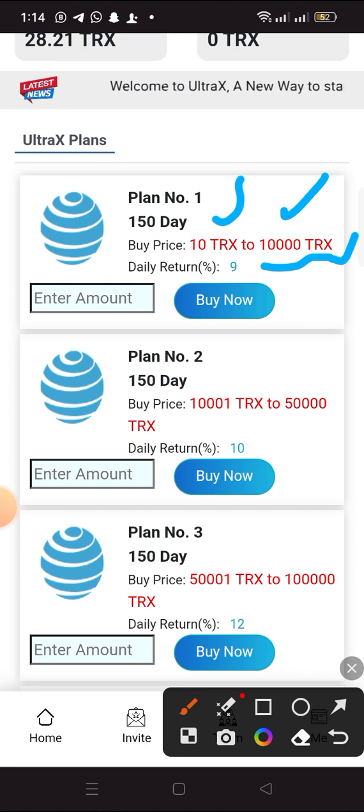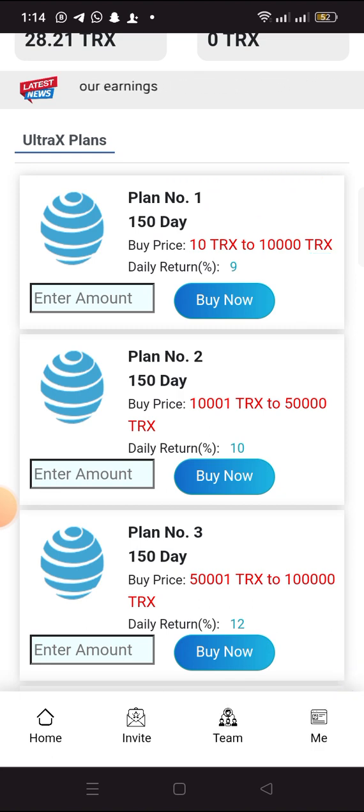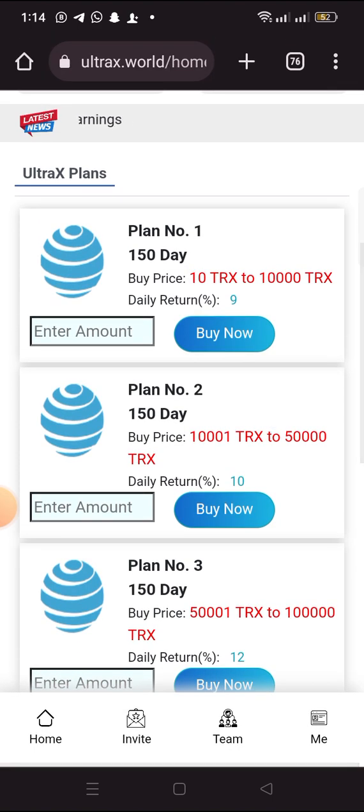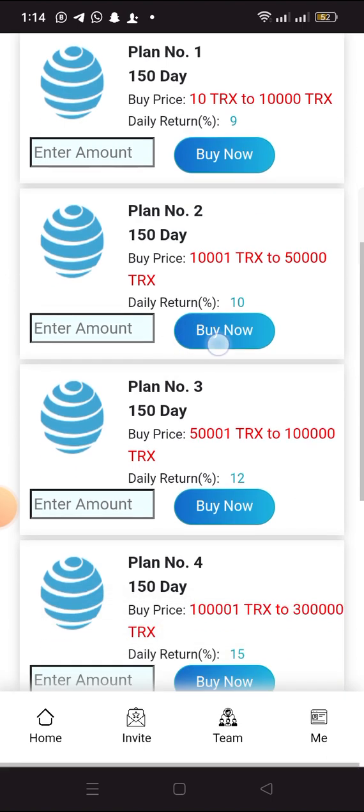For example, someone that uses about 100 Tron to invest. 100 Tron is about $7, or six point something dollars. So if you use 100 Tron to invest, the minimum you can invest is 10 Tron. So you will be getting 9% daily. For someone that uses 100 Tron to invest, will be getting 9 Tron daily. So you can see it.